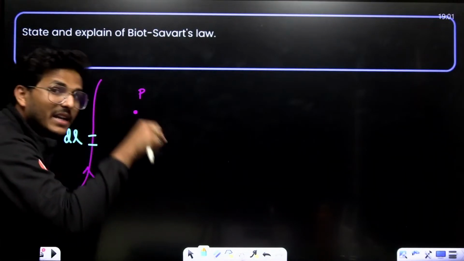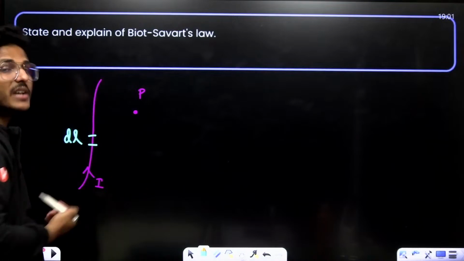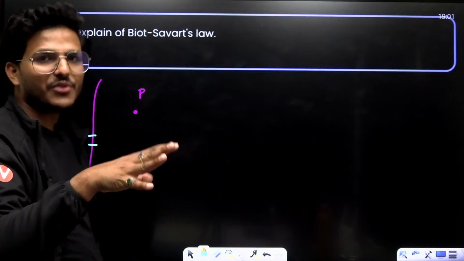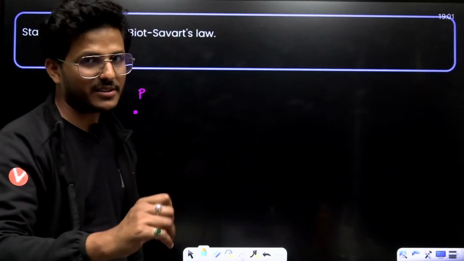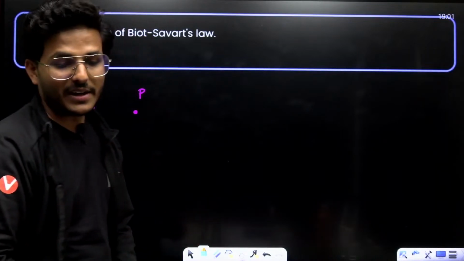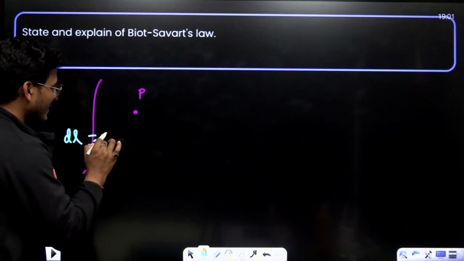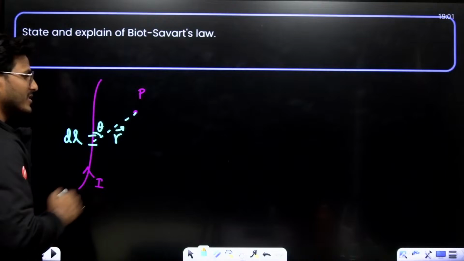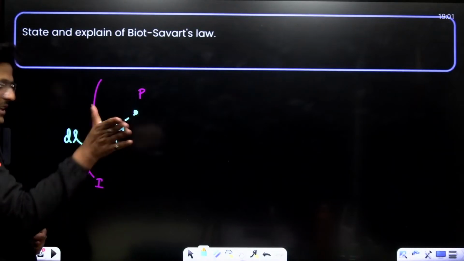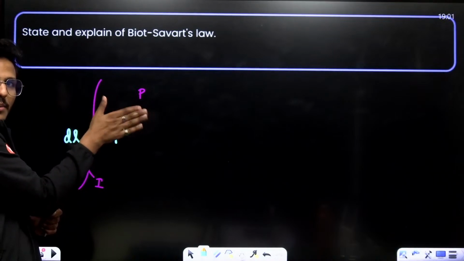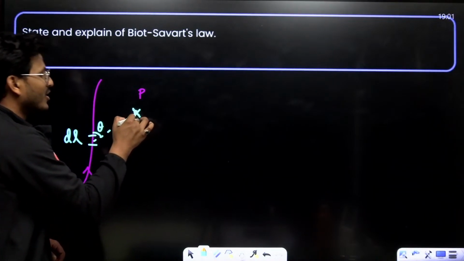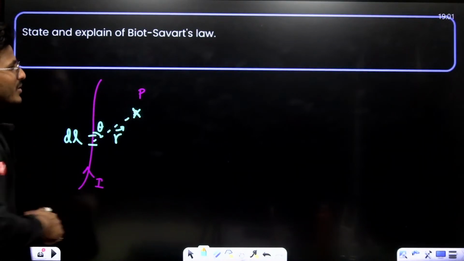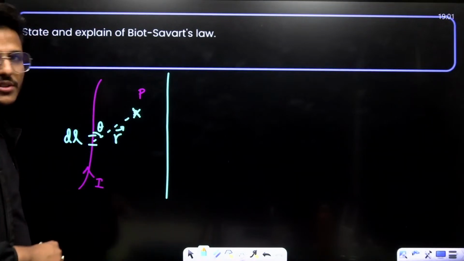Then the magnetic field intensity at point P due to this current carrying conductor, as Oersted told, is the magnetic field present around the current carrying conductor. Now we have to calculate the intensity of that magnetic field. Let's join this. This is the angle theta, and this is the r vector. This is point P. Using the curl rule, the magnetic field is directed inside, so let's put a cross at point P. Magnetic field inside.